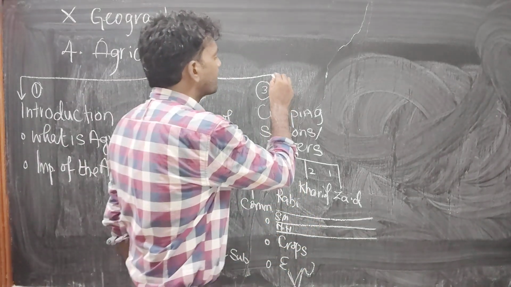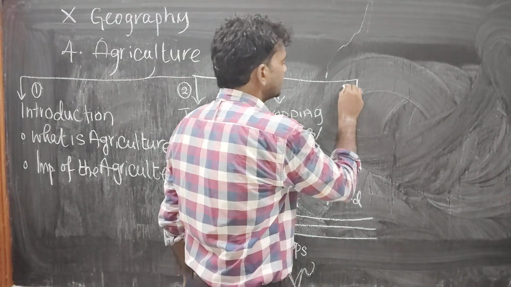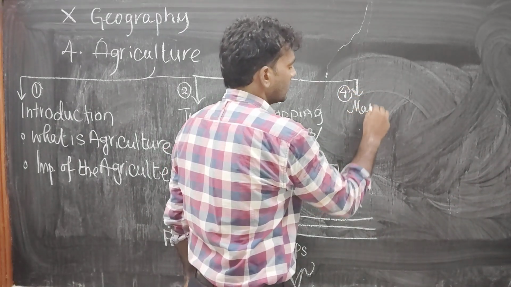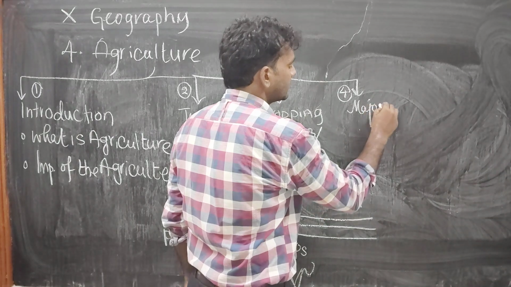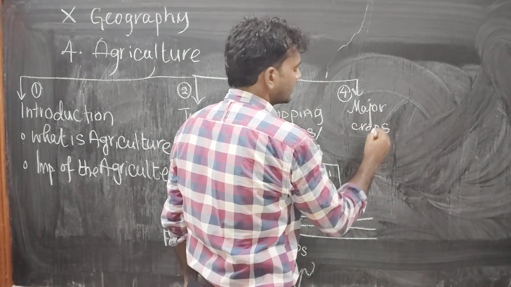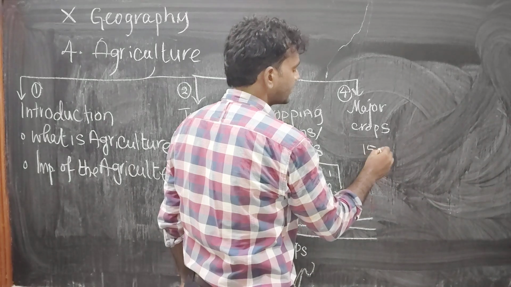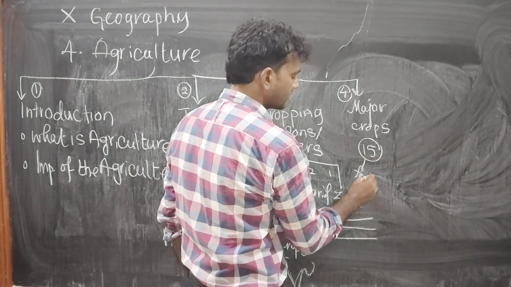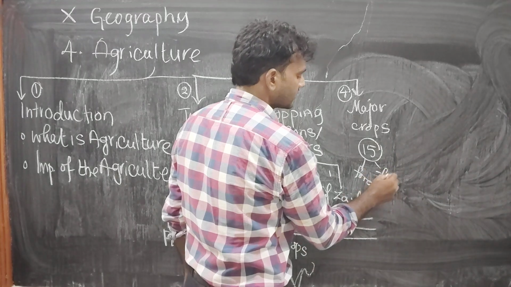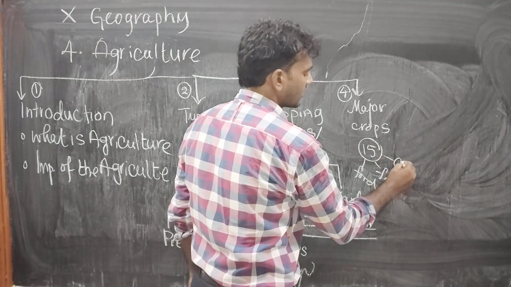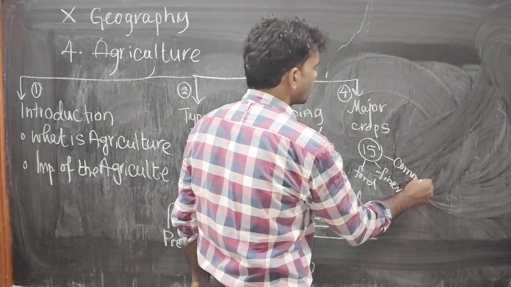Coming to the fourth subtopic, that is about major crops. Major crops produced by India. Nearly we need to discuss about 15 crops. Among these crops, some are food crops, some are fiber crops, some are commercial crops. We need to discuss one by one.